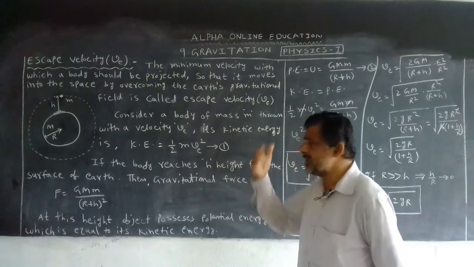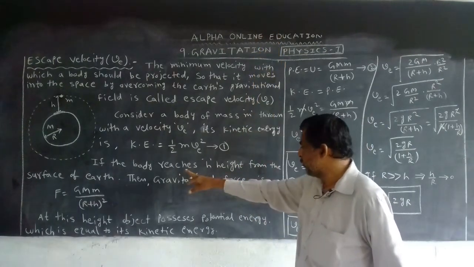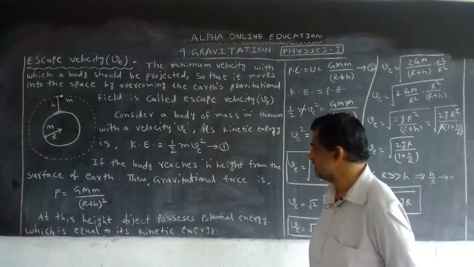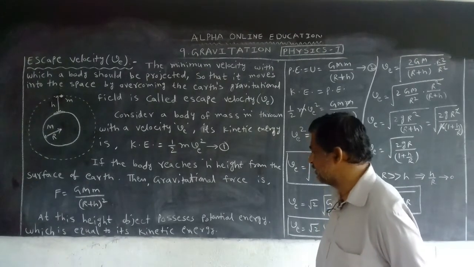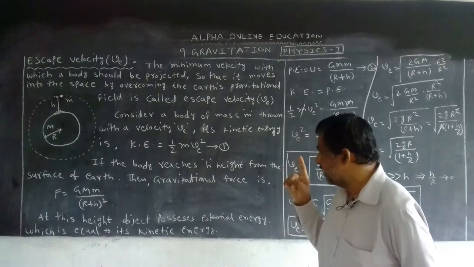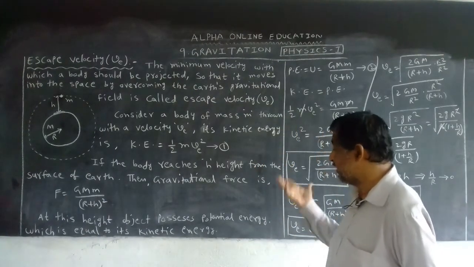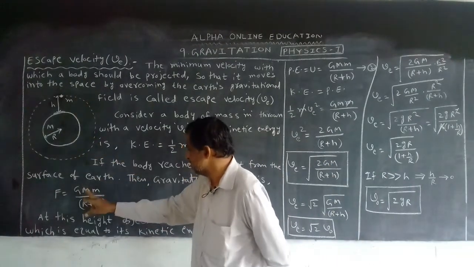If the body moves upwards, let us take one point located at height h. If the body reaches height h from the surface of the earth, then gravitational force acts between them. What is the gravitational force when the object is at height h?